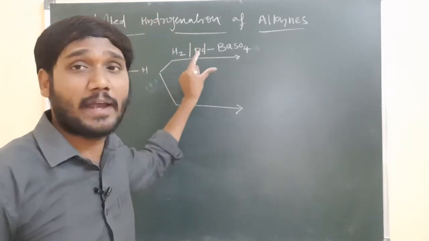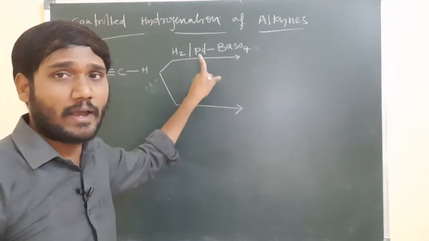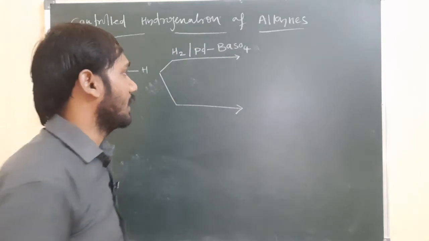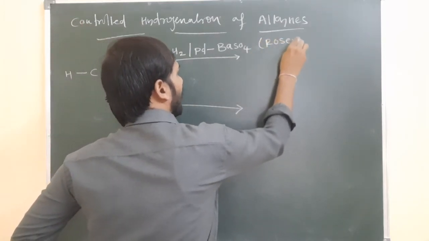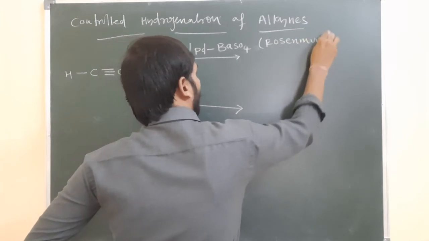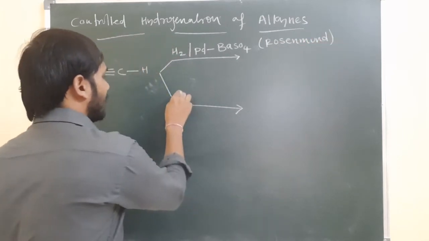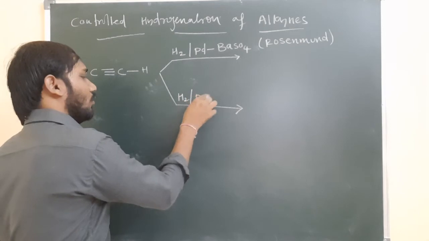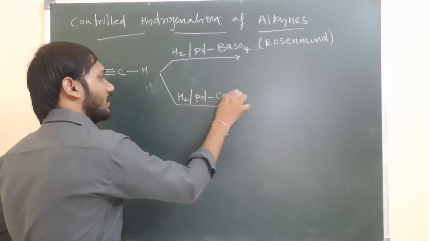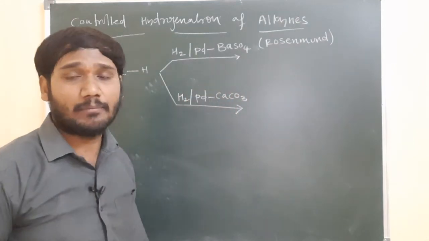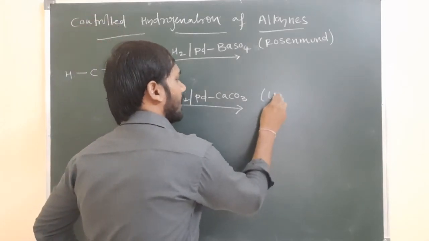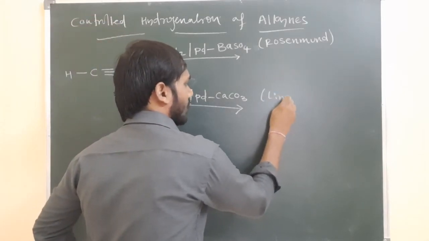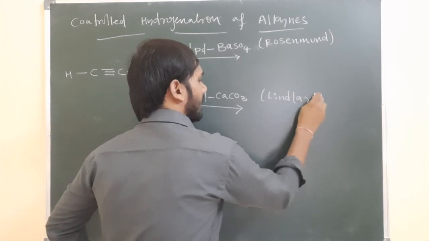So hydrogen with palladium and barium sulfate is the Rosenmund catalyst. Very important here. The next catalyst is hydrogen with palladium on calcium carbonate; palladium with calcium carbonate is Lindlar's catalyst.